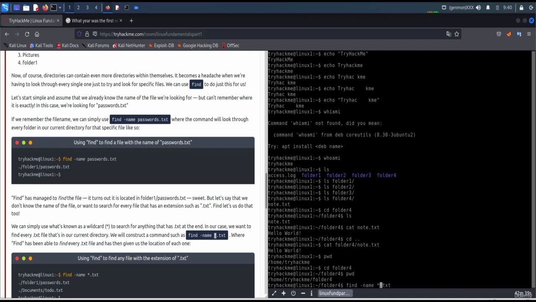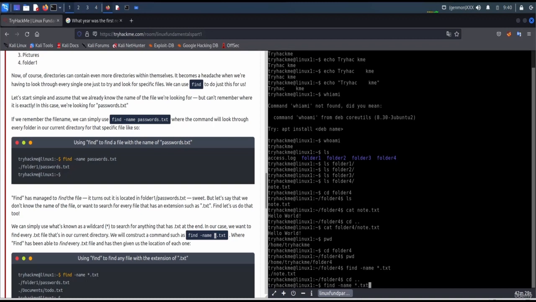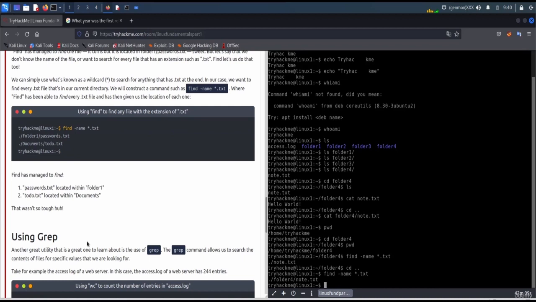Okay, so let's try this, and there should be no .txt output. Yep, you can see no .txt. So let's go a directory back, as we are already in the current directory, and run that command again. I'm pressing up arrow to navigate to the previous commands that I used, and down arrow to come back. Find has managed to find passwords.txt within folder 1, and to-do.txt within documents. This wasn't tough.